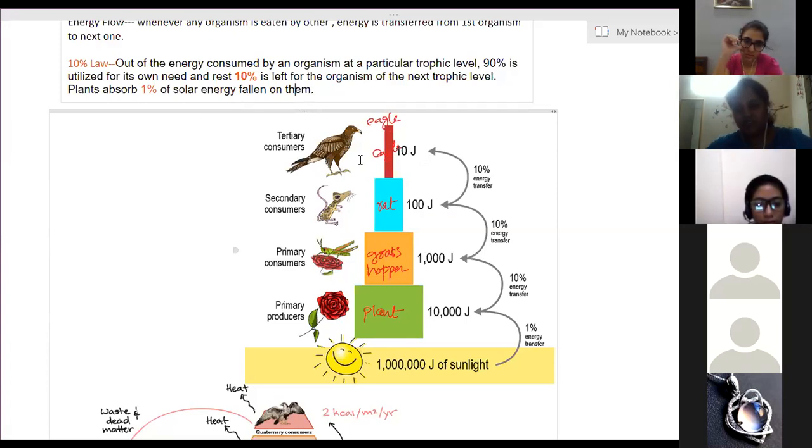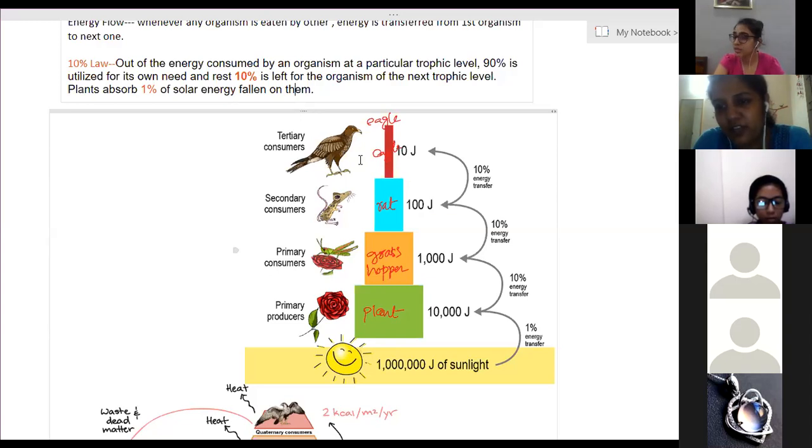So this is the reason why there are 3 to 5 trophic levels in any food chain. Any food chain has only 3 to 5 trophic levels. More than that is not possible, because the amount of energy left after the fifth level will be negligible.